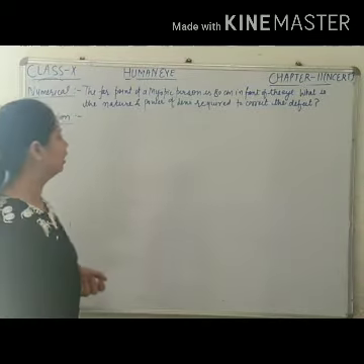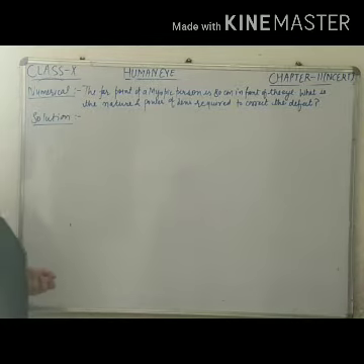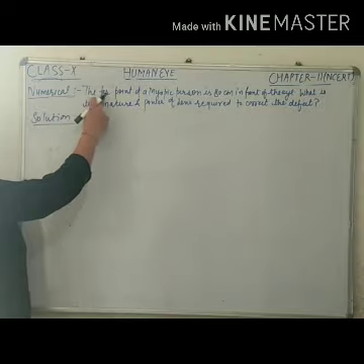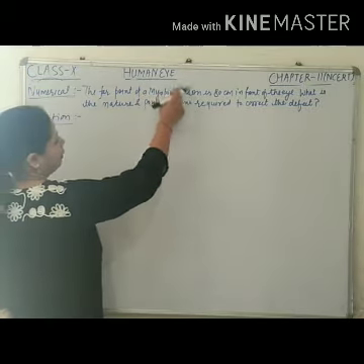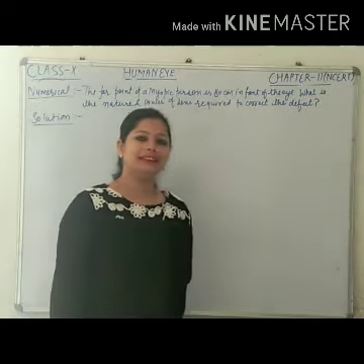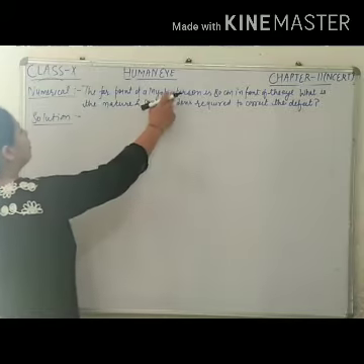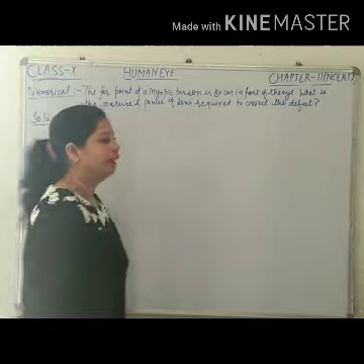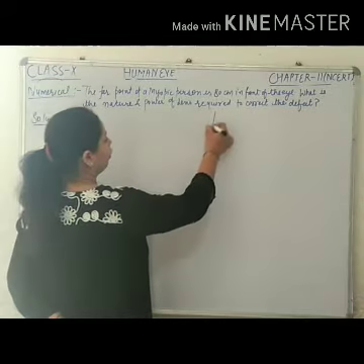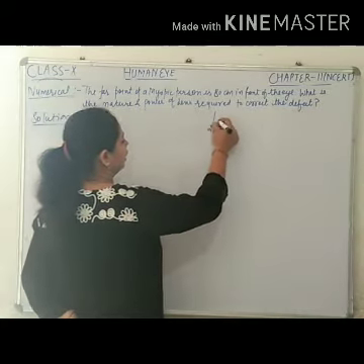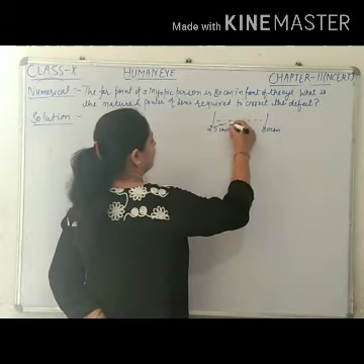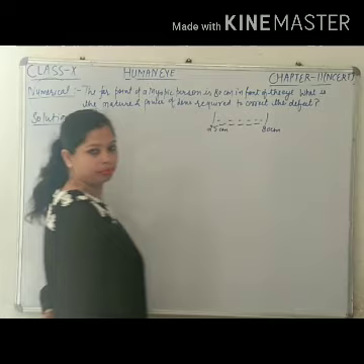So let's start a numerical that is based on myopia. Read the statement of the numerical first. The far point of a myopic person, a person who is suffering from myopia, is 80 centimeter. It means from 25 centimeter to 80 centimeter, objects can be seen clearly.